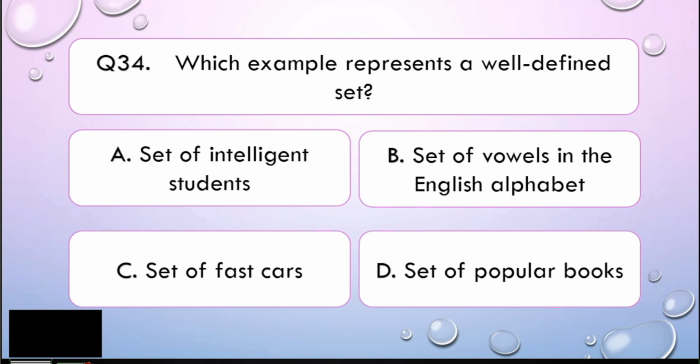Now, let us go to question number 37. Whole numbers are a set or a subset of A, natural numbers, B, real numbers, C, imaginary numbers, or D, irrational numbers. I'll give you 5 seconds to think about your answer.